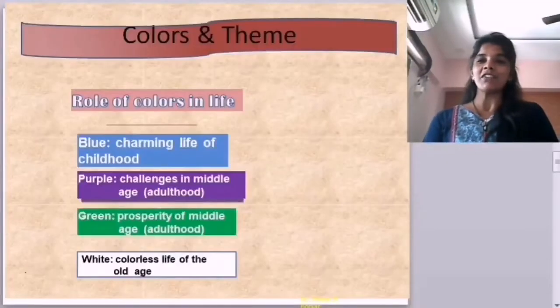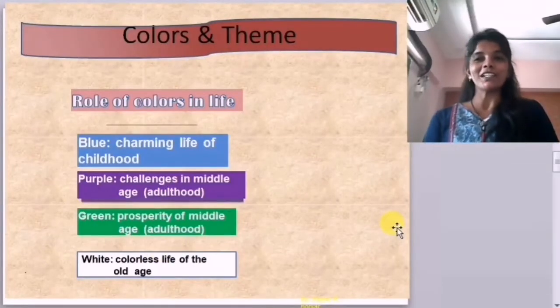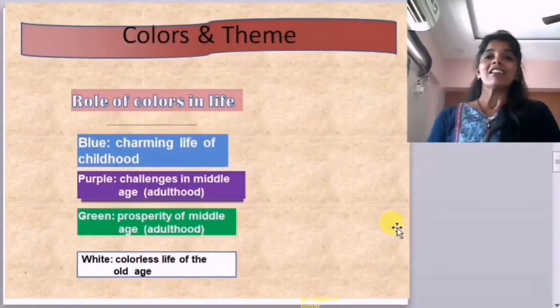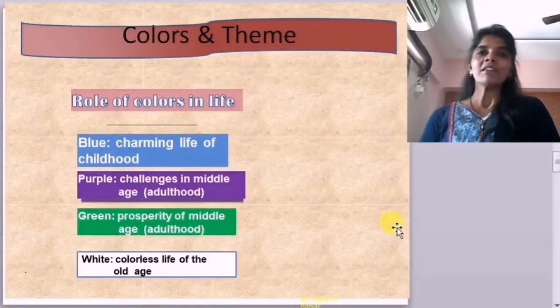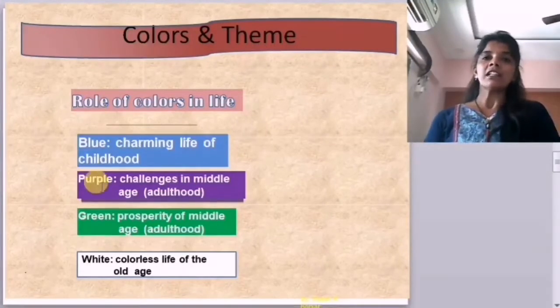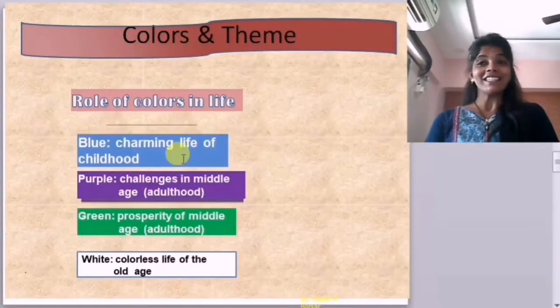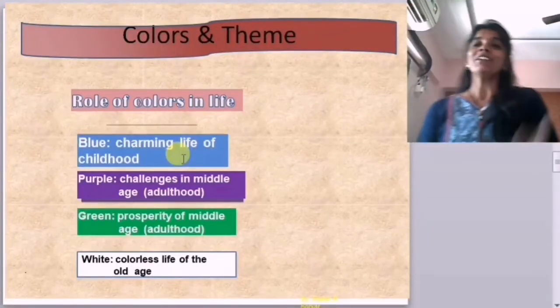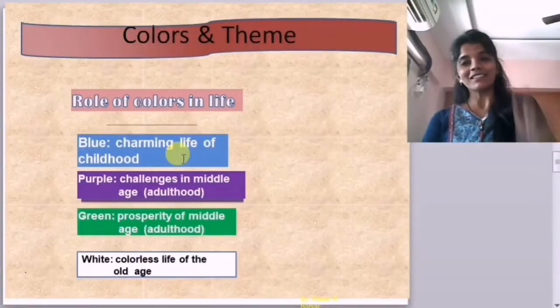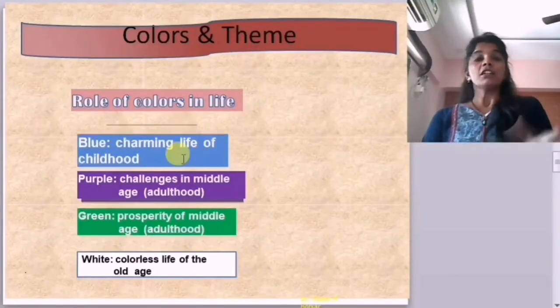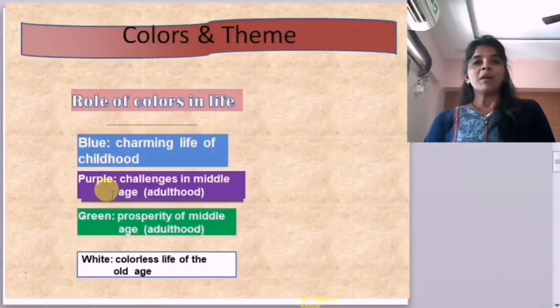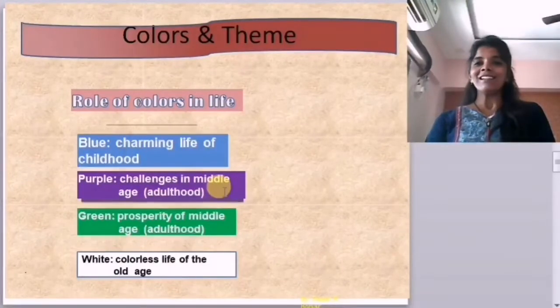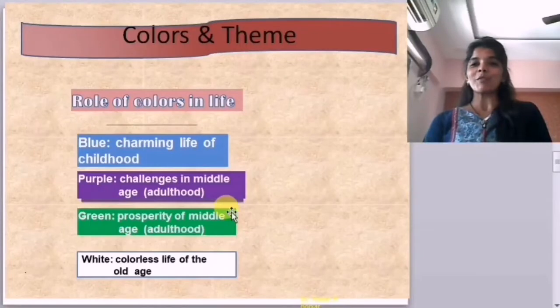This is what is artfully woven by Sarojini Naidu. It's a very beautiful poem. Here are the colors and theme of the poem. Let's see the role of colors in life. Blue color indicates the charming life of childhood. As we see, the poet metaphorically compares the Halcyon bird with the robes the weavers are weaving. Then the second colors, purple and green. Purple, challenges in middle age, and green, prosperity of middle age.